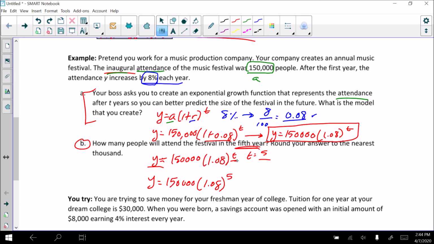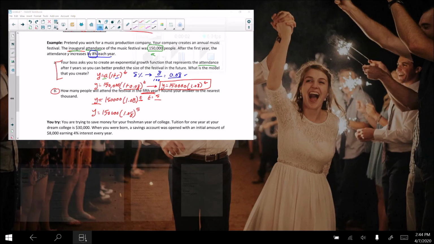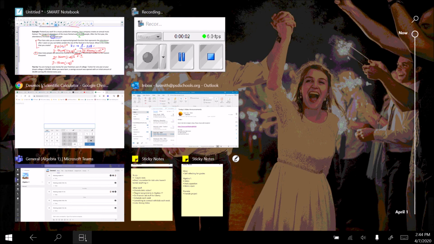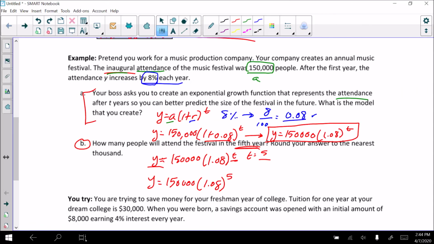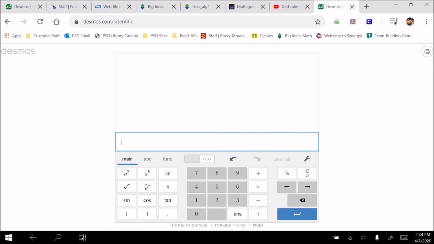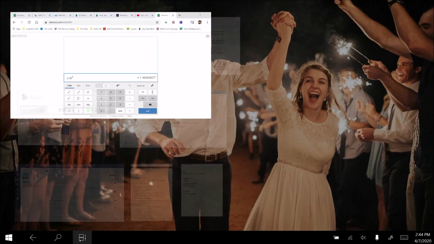Okay, so now I'm going to do some calculator work here. You can use a calculator if you want. You can use a Desmos Scientific, or you can use your own calculator. Remember, I have to do exponents first. Can't forget about my order of operations. I'm going to do exponents first, so 1.08 raised to the 5th. Let's do that real quick. 1.08 raised to the 5th power. It's about 1.47. I'm going to round a little bit. That's fine.